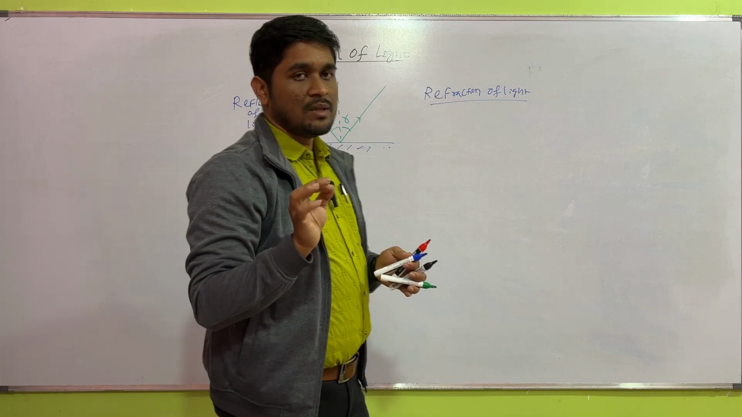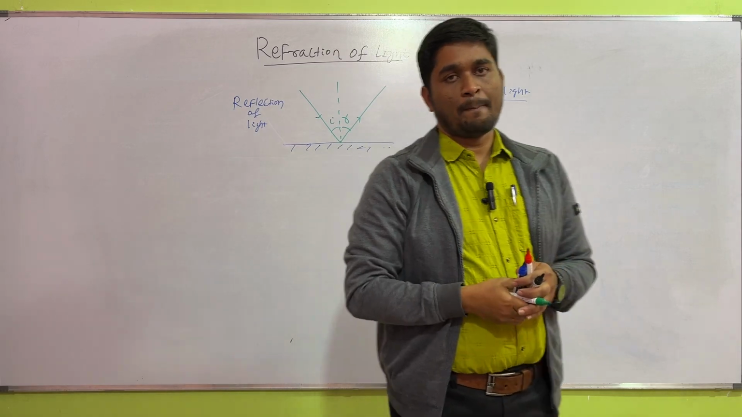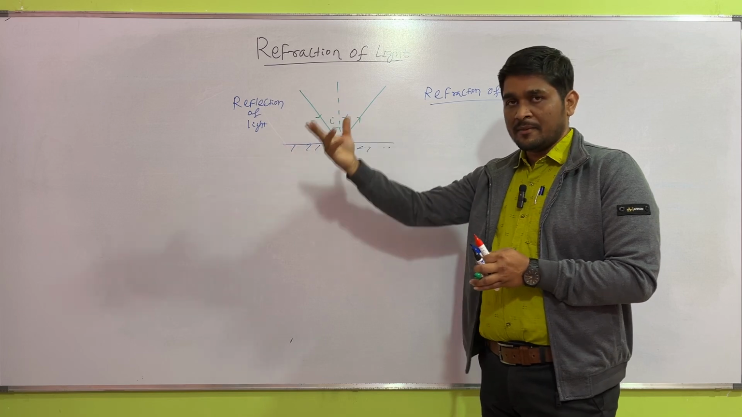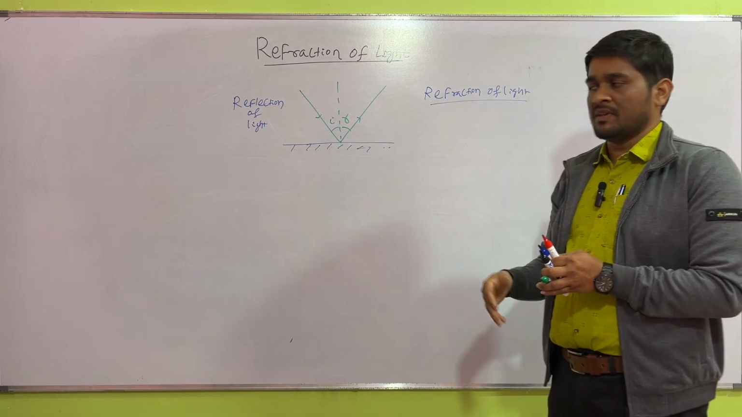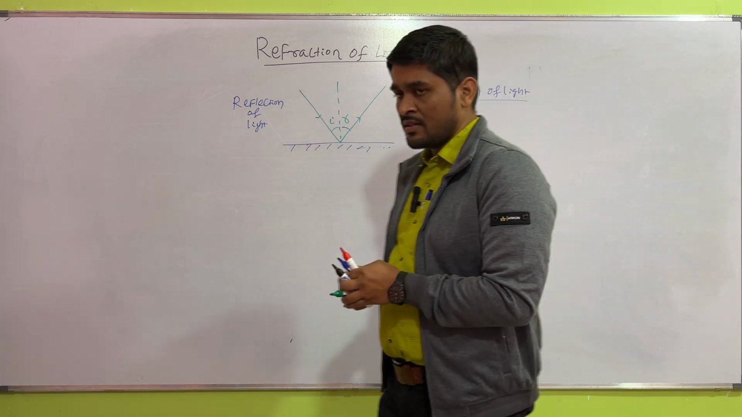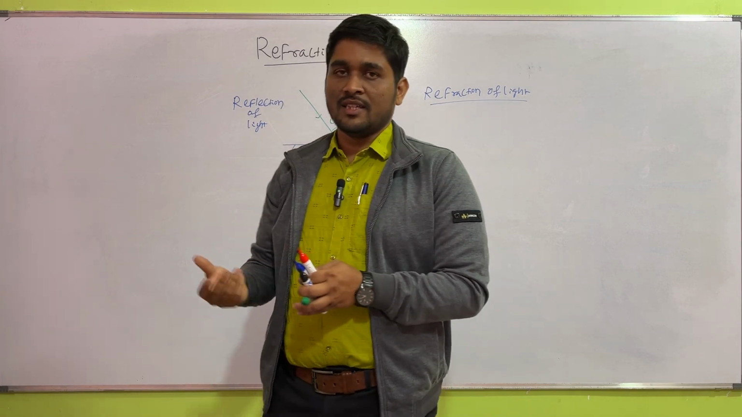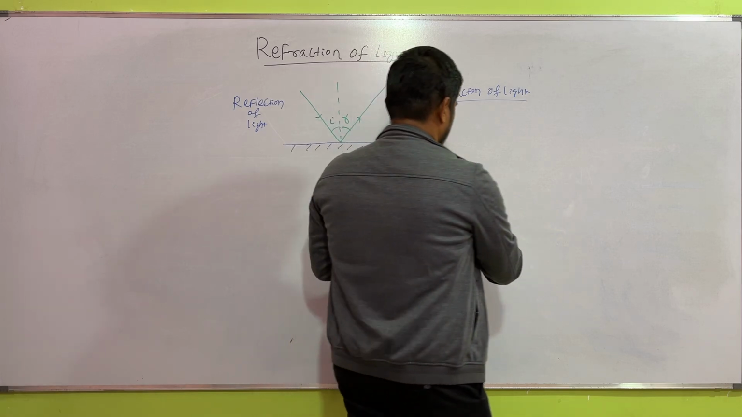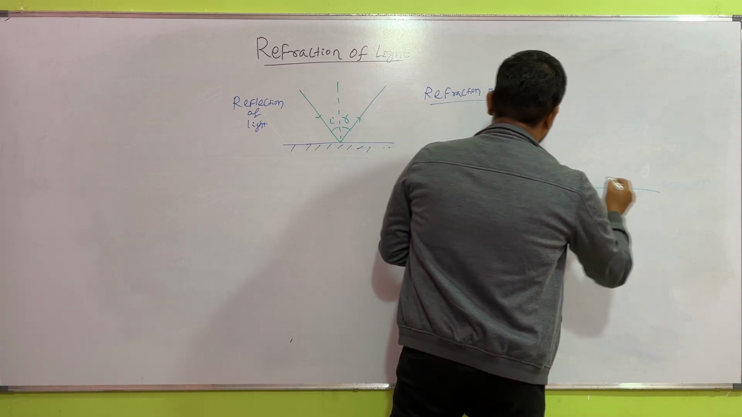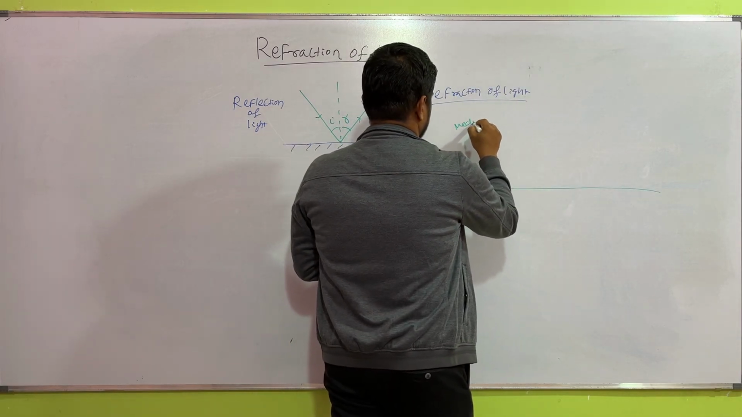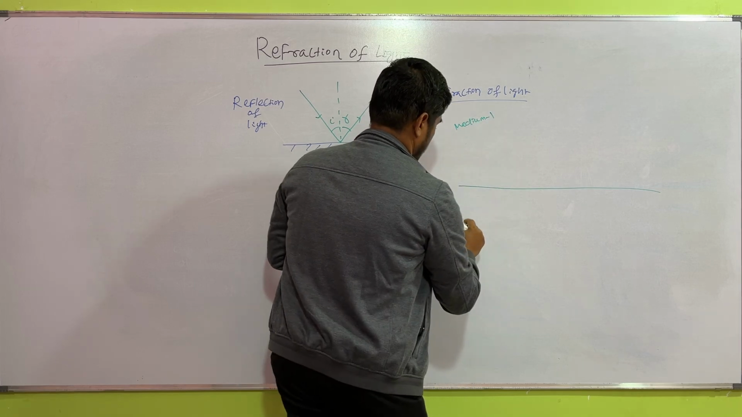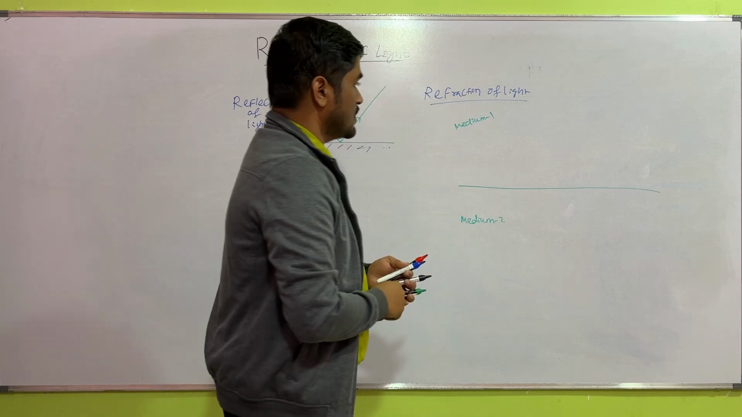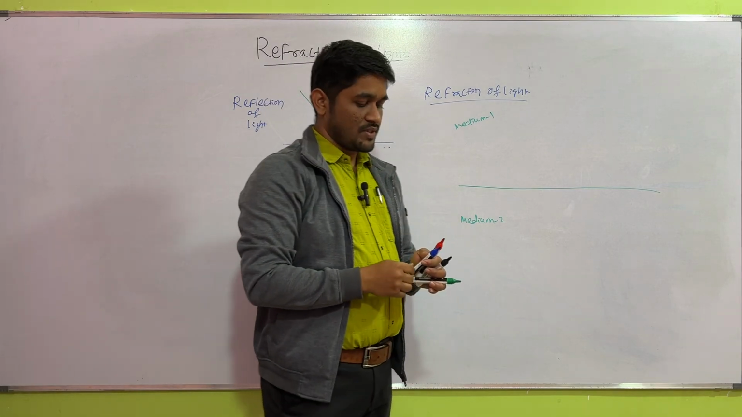here you have to take two different mediums. That means the medium is air and you have to take another medium, let this be water or kerosene or anything in which light can move. Let this be medium 1 and this be medium 2. Two different mediums.